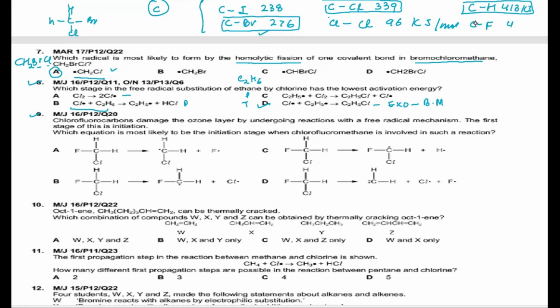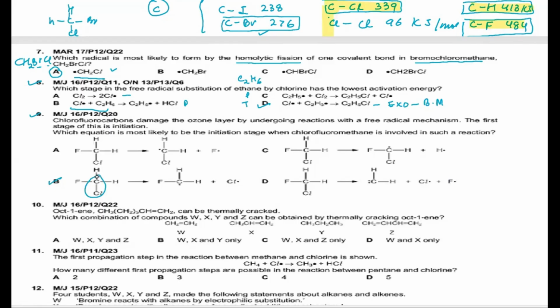The carbon fluorine bond is the strongest of all the bonds, with a bond energy of 484. So the carbon fluorine bond will never break, because it would require 484. But carbon chlorine is 339, and carbon hydrogen is 413. So out of these three bonds existing in the molecule, the carbon chlorine bond is the weakest, so the substitution of the carbon chlorine will take place. According to that, this particular bond will break. So your answer is going to be B.